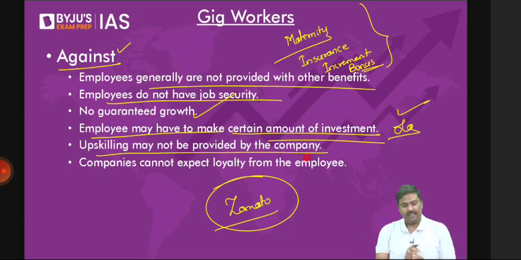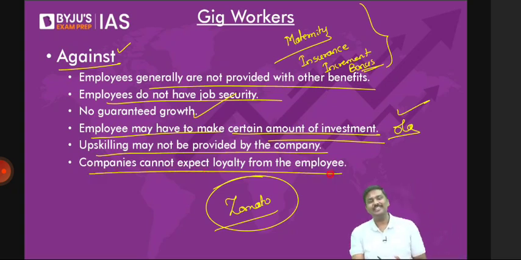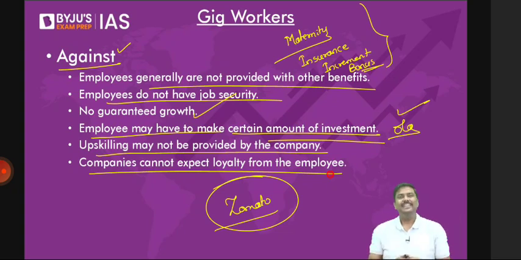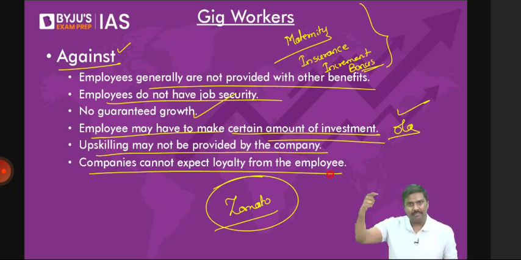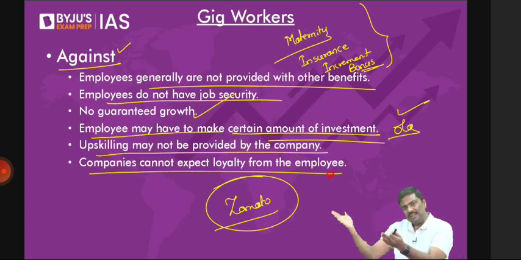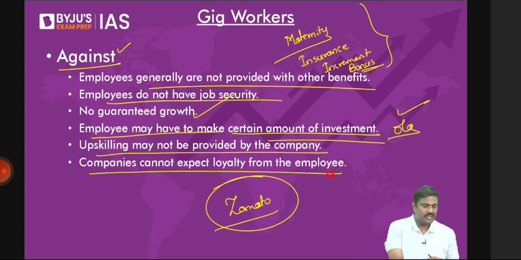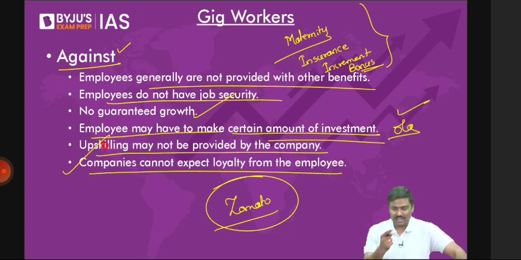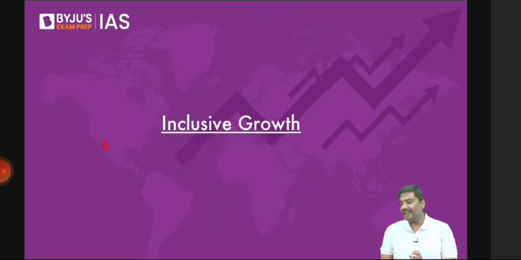And finally, companies cannot expect loyalty from the workers. Similarly, workers also don't expect loyalty from the company. That is, the worker knows the company has hired me because they need some delivery partners. So until and unless they have a good number of orders, they will give the work to me. Otherwise, they will not give any work. That's the reason they are not very loyal to the company. They'll keep on taking other jobs side by side. Okay, so these are the issues related to the concept of gig worker or gig economy. Done. So this is a discussion regarding employment, issues related to employment in case of India.